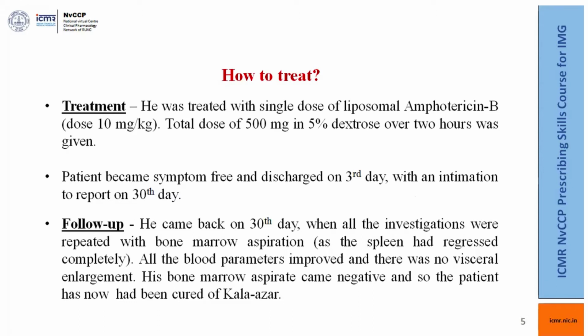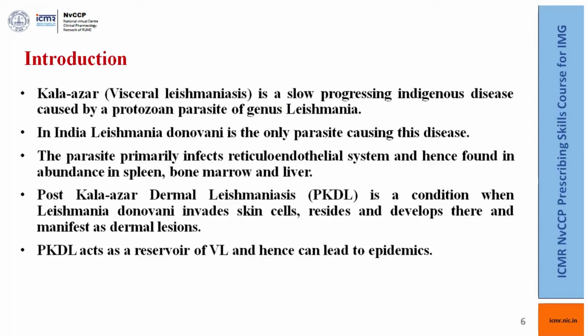He came back on the 30th day where all the investigations were repeated. Bone marrow aspiration was done as the spleen was not palpable. All the blood parameters improved and there was no visceral enlargement. His bone marrow became negative and he was now considered to be cured of Kala-Azar.